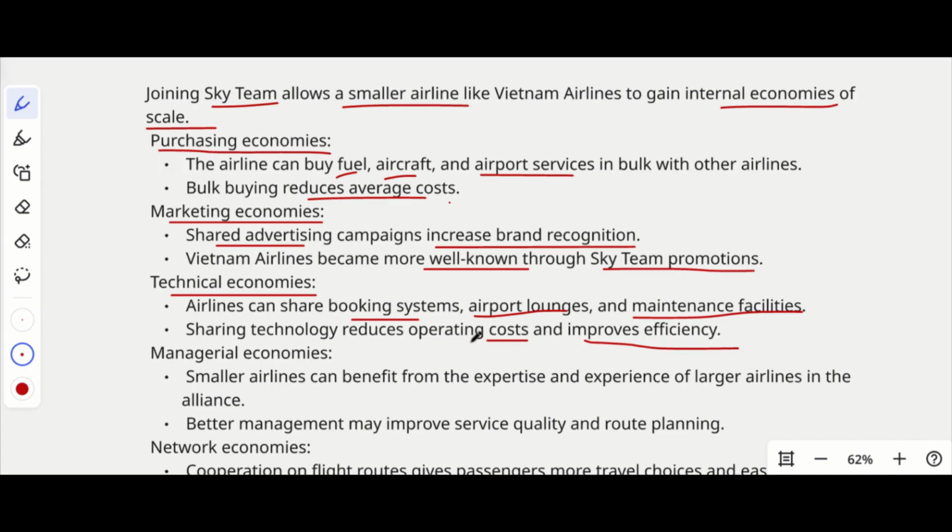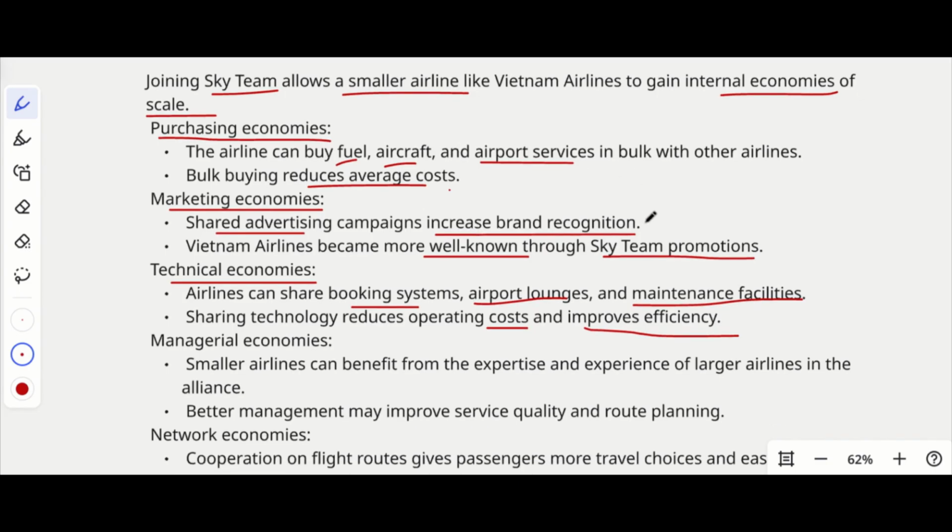So what we have discussed so far: first, through purchasing, big purchases can reduce their total cost on fuel, airport services, aircraft, etc. They all will buy under SkyTeam and use it for their own purposes, right?